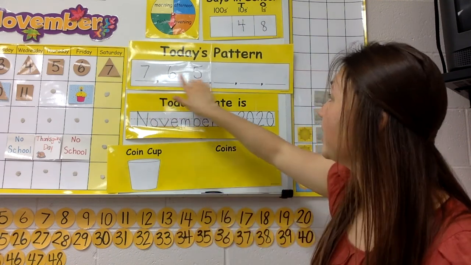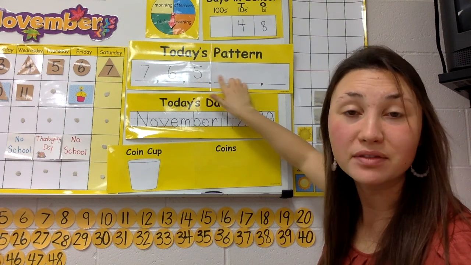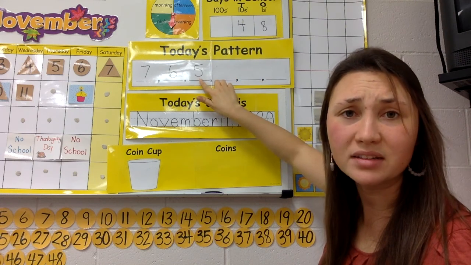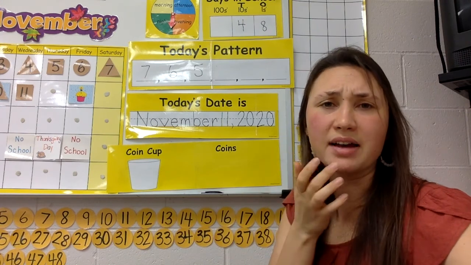So what is 1 less than 5? How do we find out this number? We go 1 less than 5. What's 1 less than 5?